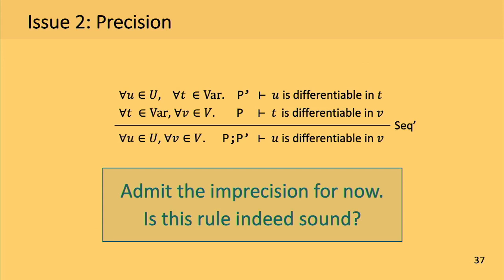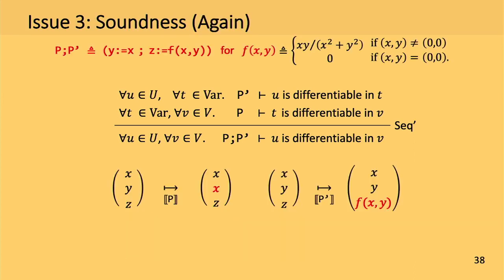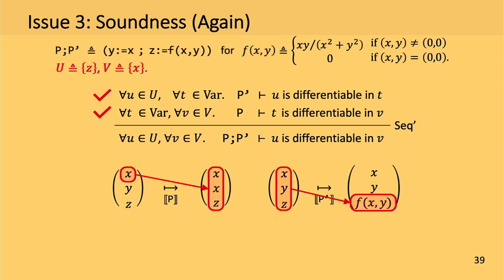Okay, so this is the second issue, but for now, let's just admit this imprecision of the rule and revisit the soundness question, whether this rule is indeed sound or not, even though it looks sound. Actually, I showed you that it is unsound. So let's consider these two other programs, P and P prime, where we assign x to y and f of x, y to z. Also consider z as the output variable and x as the input variable. Then we can easily see that the two premises of the rule are satisfied, mainly because this function f is a partially differentiable function, meaning that it is differentiable in each of its arguments.